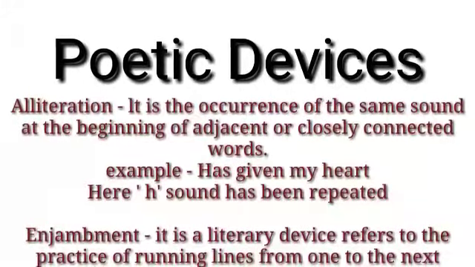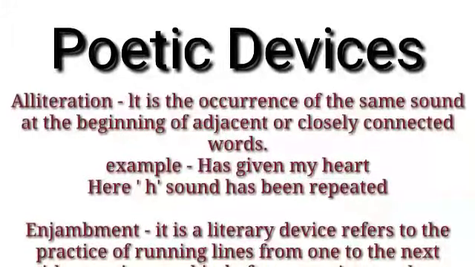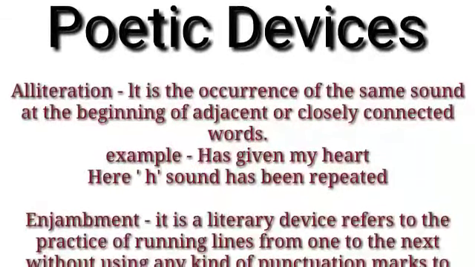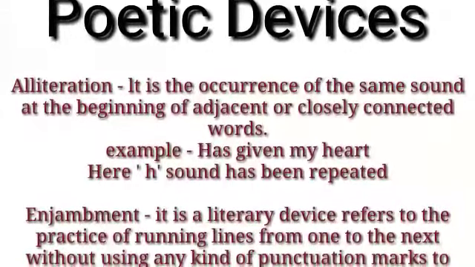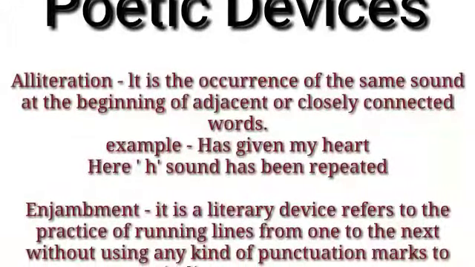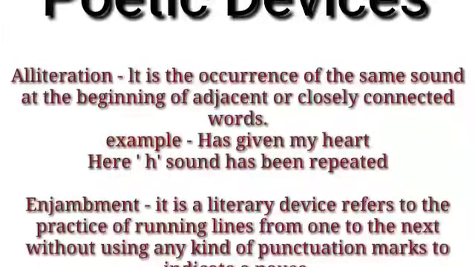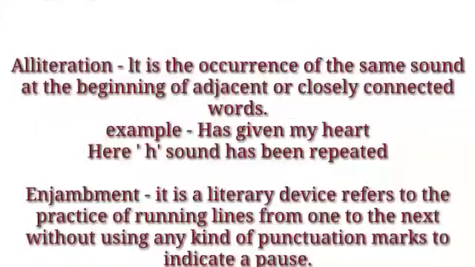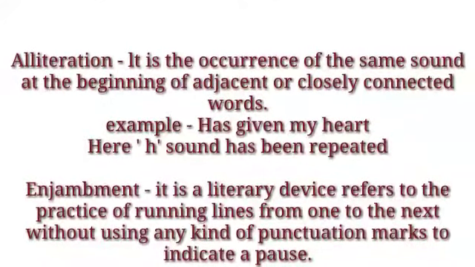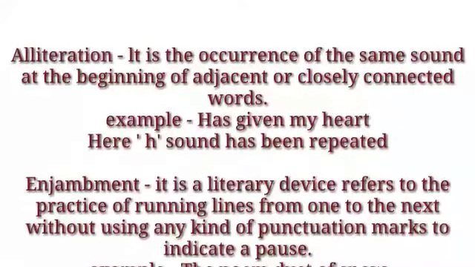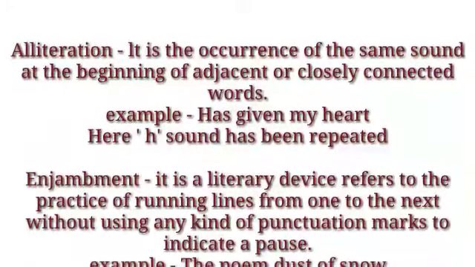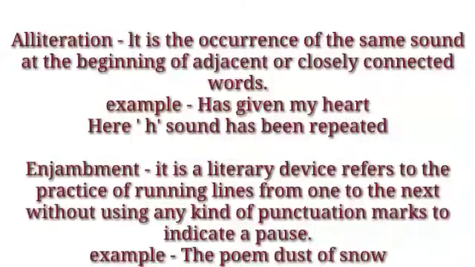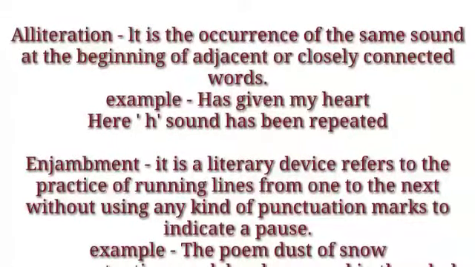Now poetic devices. Okay, now I am going to tell you about poetic devices. First of all, alliteration. It is the occurrence of the same sound at the beginning of adjacent or closely connected words. Okay, now it is basically related to consonant sound. Now, for example, "has given my heart." Here, "has" and "heart" mean the H sound is repeating. So that's why alliteration has been used in this line.